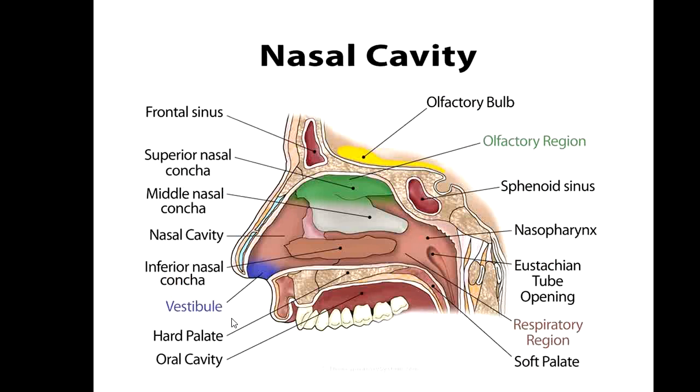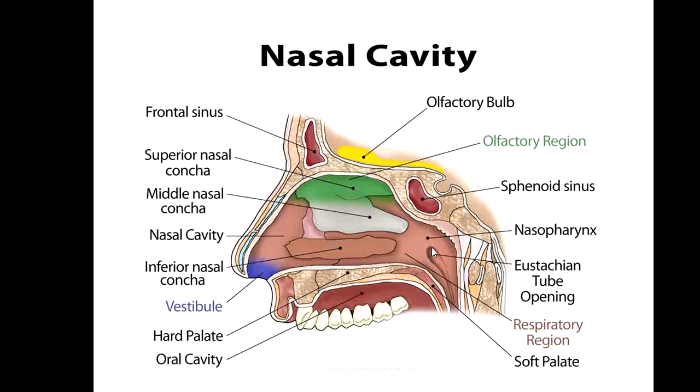The first part of the upper respiratory tract is the nasal cavity. The nasal cavity, which you can see in the diagram, consists of a large number of various organs. The first part is the nose, the vestibule of the nose, and there are two vestibules or two holes which lead to the nasal cavity.